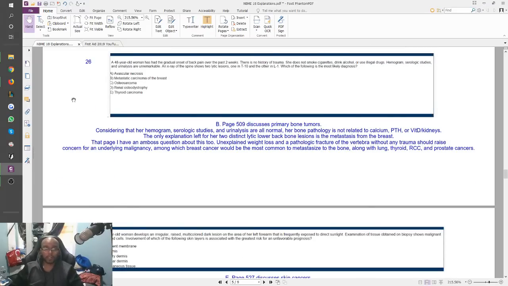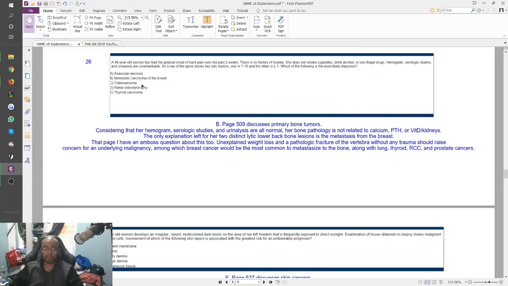26. A 48-year-old woman has had gradual onset of back pain over the past 2 weeks. There is no history of trauma. She does not smoke cigarettes, drink alcohol, or use illegal drugs. Hemogram, serologic studies, and urinalysis are unremarkable, so those are diagnostic information. An X-ray of the spine shows 2 lytic lesions, one in T10 and the other in L1. Which of the following is the diagnosis?